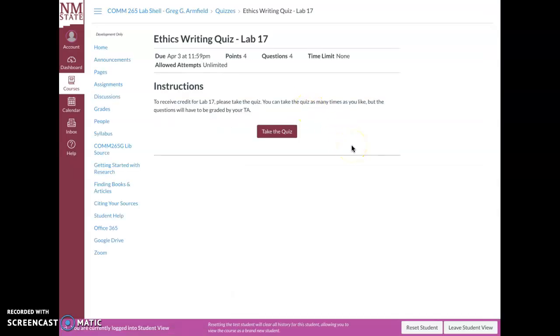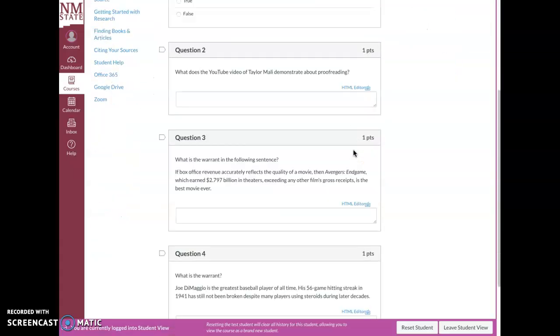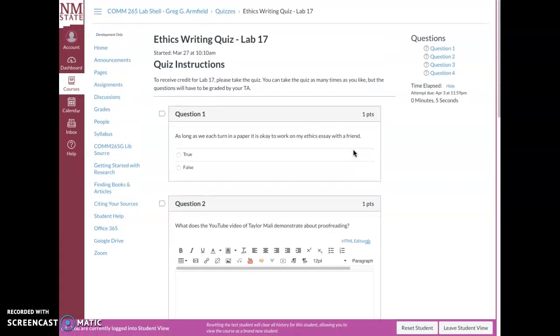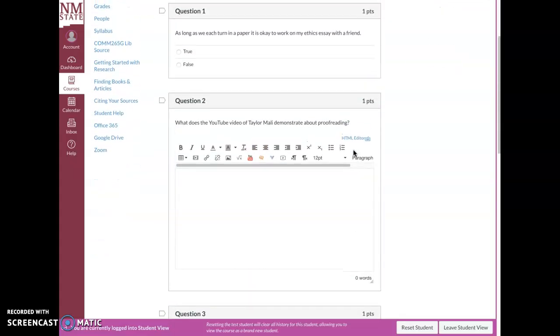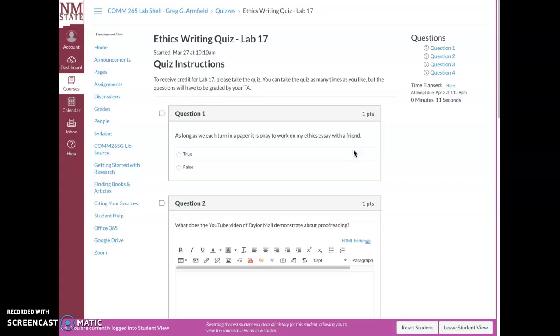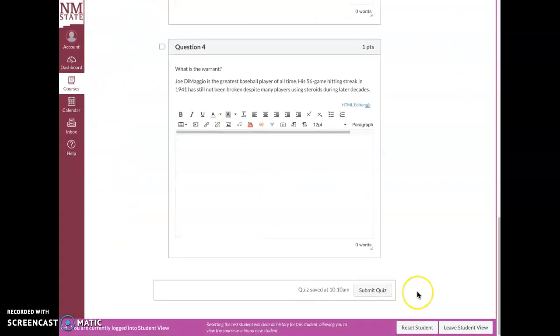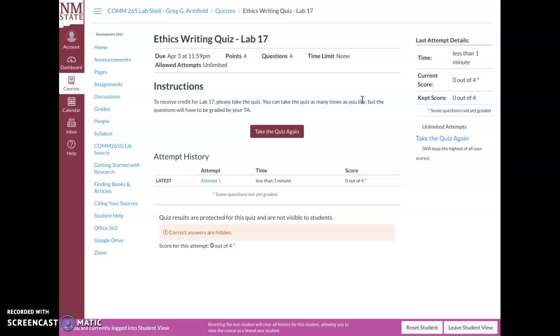For any of the exams or quizzes, you see the instructions for it in front of you. You press the test button and all of your questions pop up. Now, these are open answer questions, and so they will not be graded immediately. They will be graded by your TA. With this one, if we answer this question, it's going to be graded immediately after you save your quiz, and they'll tell you, but then your quiz is going to show out of 4 points. I haven't answered my questions yet, but we're going to close that.